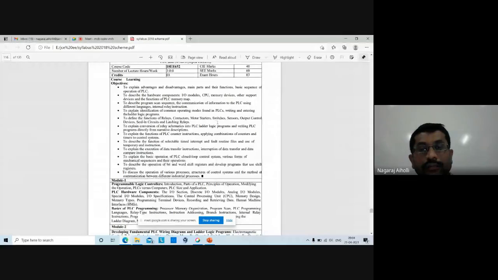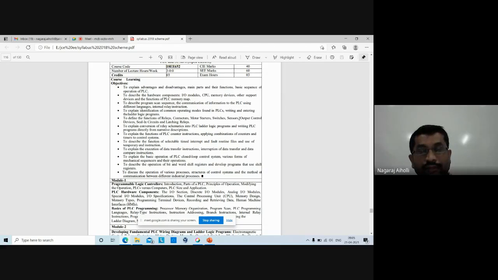Switches: there are various types of switches, such as the push button switch. That is just like an on-off switch, right? What you operate in your day-to-day life. Just like a push button, you push the switch and the light is turned on. That is your push button switch. Then there is another type of switch called the limit switch. A limit switch is based on a limit, and it turns the equipment or appliances on and off. That is called the limit switch.